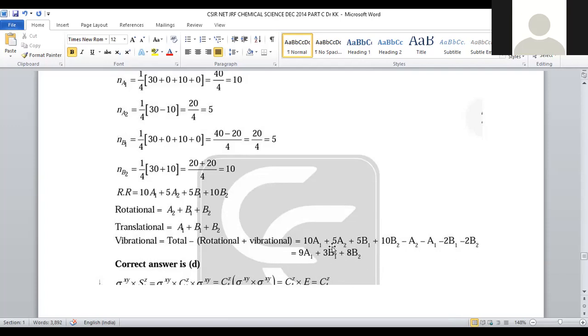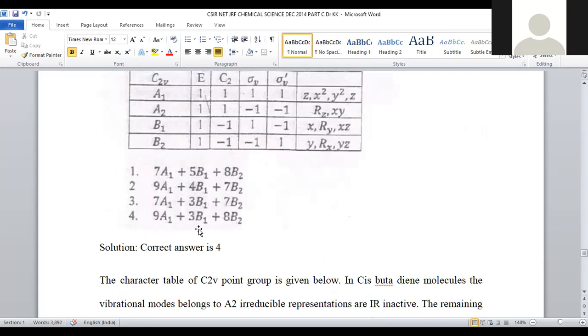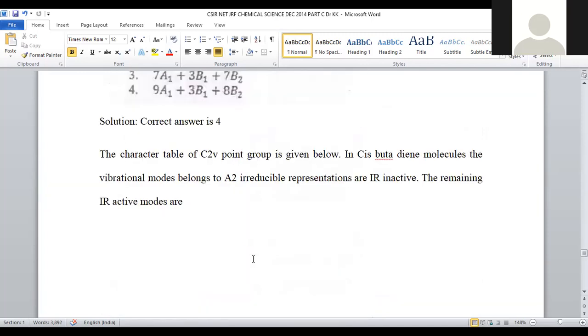Then why are we not writing that 4A2 here? Because the A2 term is IR inactive, right? So that's why it need not be considered in the final answer. That's the reason why, for the requirement which are IR active, 9A1 plus 3B1 plus 8B2. So 4A2 is not required, being IR inactive. So this is the final answer for vibrational modes which are IR active. So 9A1 plus 3B1 plus 8B2 for this 1,3 butadiene molecule, which is provided in option number 4. For question number 133, option number 4 is the correct answer.